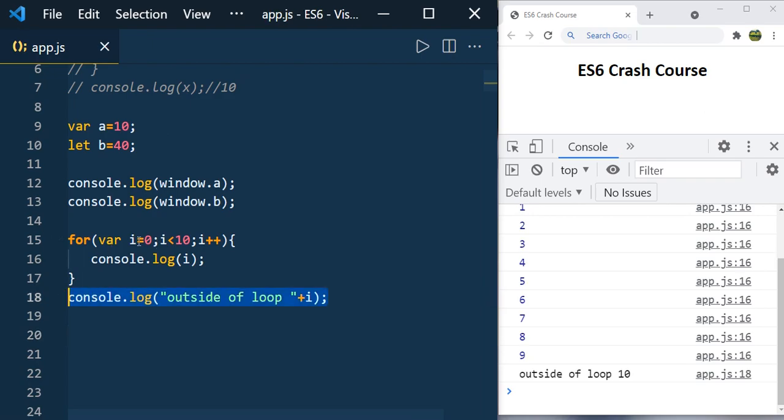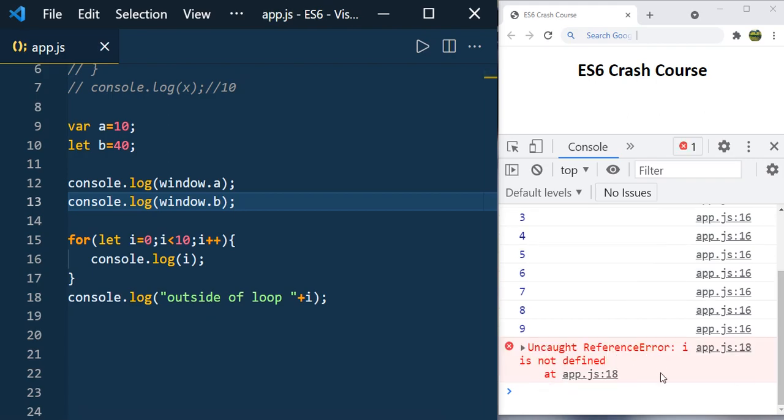Even though you used i inside the for loop, it is still accessible outside, and this is not good. For some reason, if you are using the i variable somewhere else, then it will cause problems. For that, it is always better to use the let keyword, so it creates the block scope and you don't need to worry about any references. Uncaught ReferenceError: i is not defined.